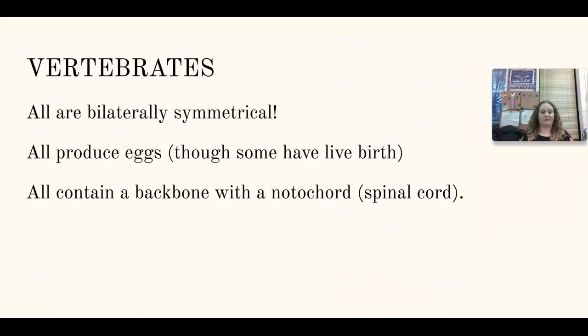Finally, we have reached the vertebrates. So this is the second half of the animals we're going to talk about. All vertebrates are going to be bilaterally symmetrical. All produce eggs, so sometimes they actually lay those eggs. Sometimes those eggs stay internal, like with humans. Some may have live birth. All are going to contain a backbone with a notochord, with that spinal cord that's so important that we protect it, which is why we have a whole cage built around our notochord.